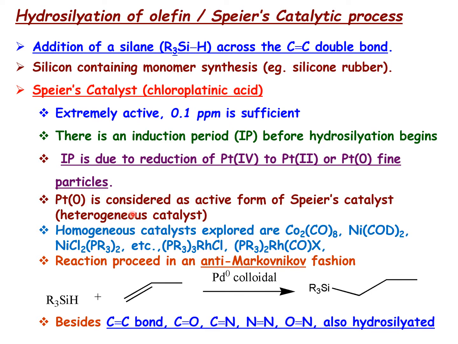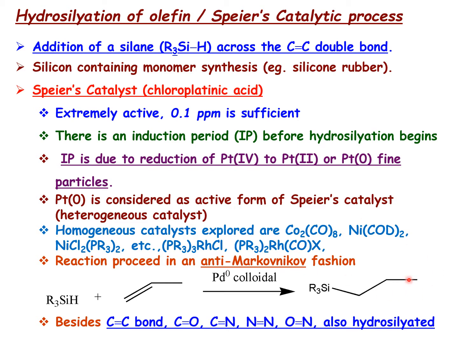Often a variety of homogeneous catalysts are also explored, like cobalt carbonyl, nickel cyclooctadiene complex, nickel chlorophosphine complex, rhodium chlorophosphine complex. These are some of the homogeneous catalysts also used. And the reaction proceeds in an anti-Markovnikov fashion. That means the silyl functionality is introduced into the hydrocarbon at the carbon having more hydrogens. So often the product is a linear silylated product. This is what we are going to get.